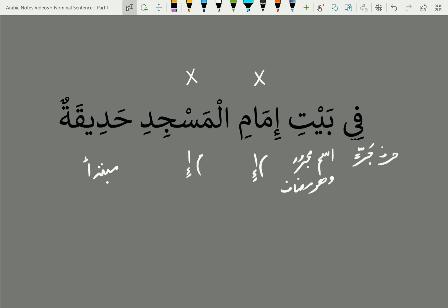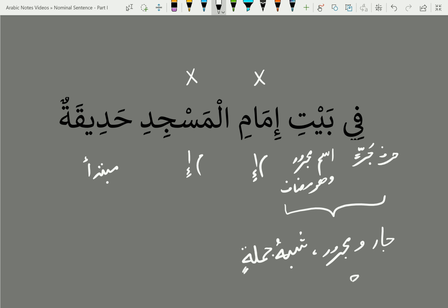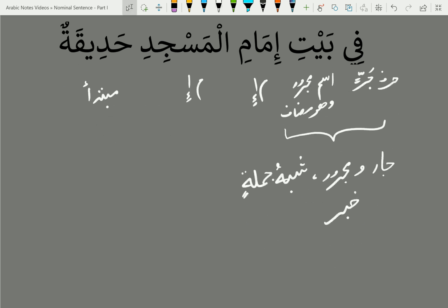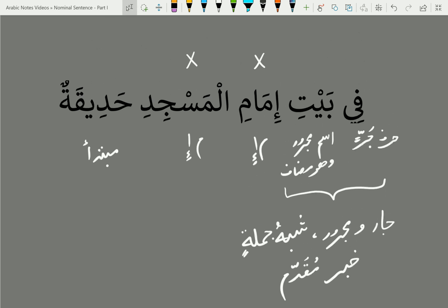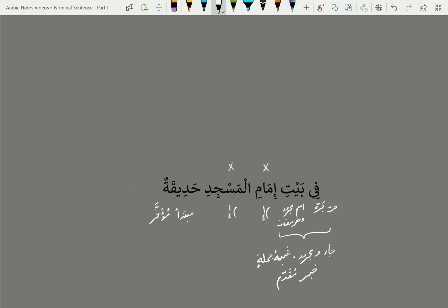And we know from our previous session on types of khabar that jar wa majroor, shibhu jumla, is a type of khabar. Now in this case, because khabar came first, we will put a qualifier there. We will say it is khabar muqaddam. Khabar came early, and because mubtada came late, we will say mubtada muakhar.